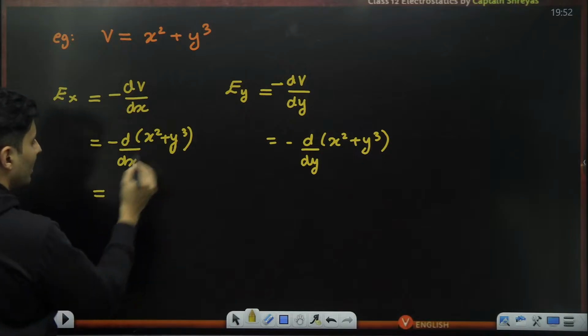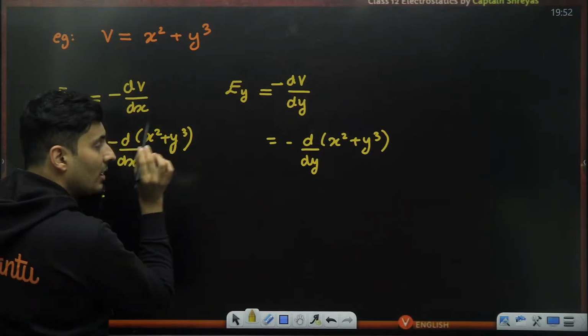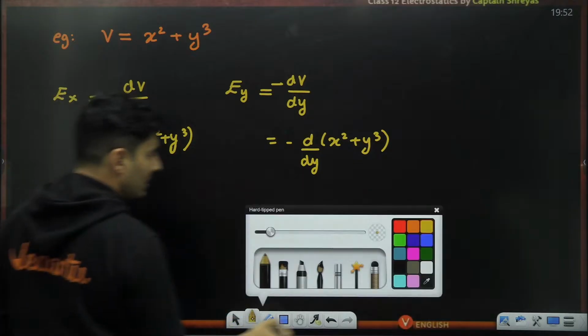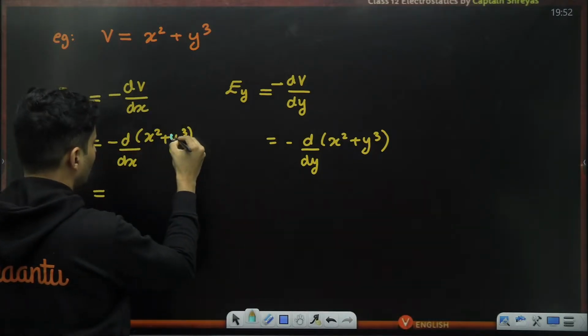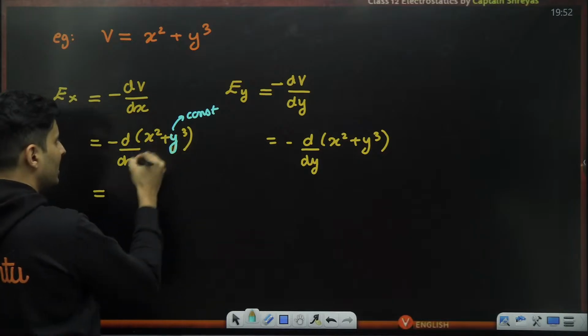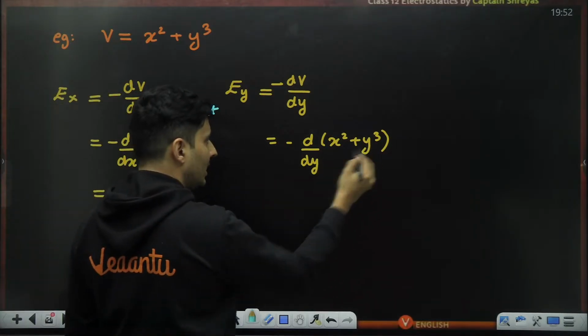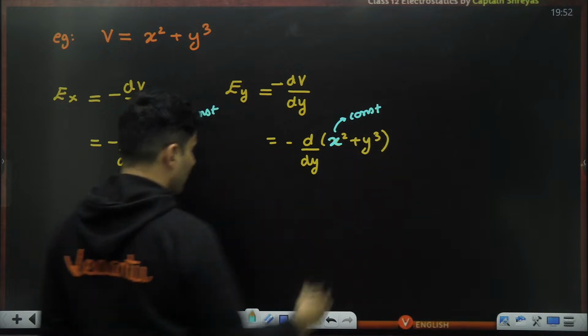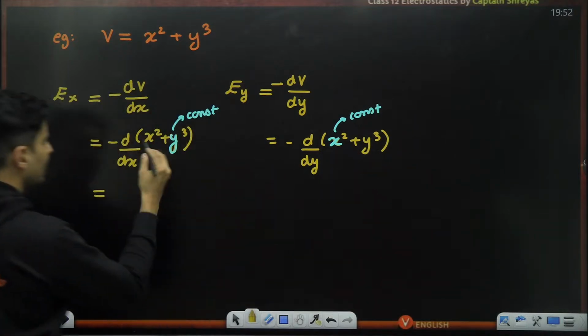What will happen? y is going to be a constant. Please understand that when I'm differentiating with x, y is taken as a constant. When I'm differentiating with y, x is taken as a constant. Now solve the question, it will look very easy.